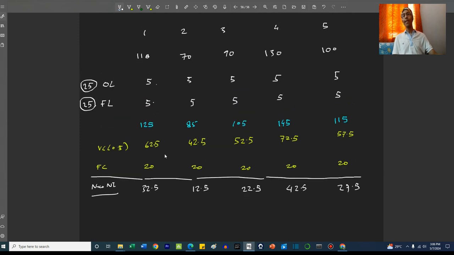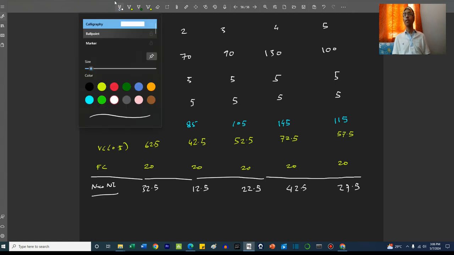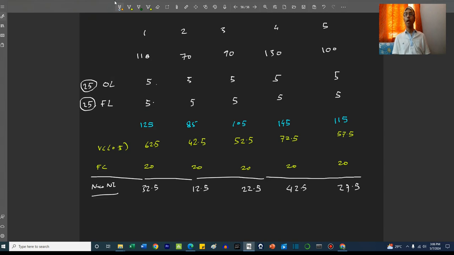So old net income will be, for example, for time 1, 110 minus 62.5 minus 20.